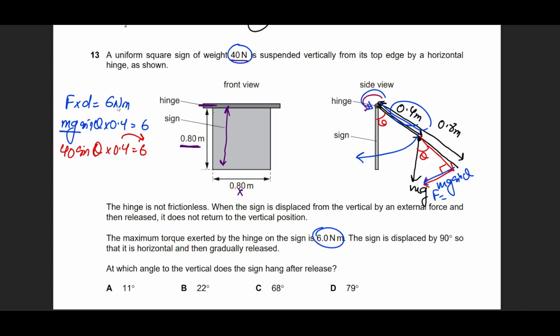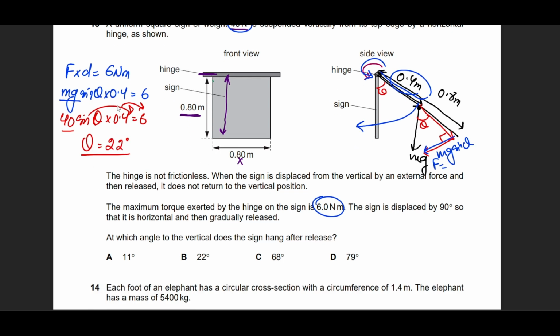6 gets divided by 0.4. Then you divide this by 40 and then you take sine inverse, and the theta comes out as 22 degrees exactly. So the answer to this question was option B.